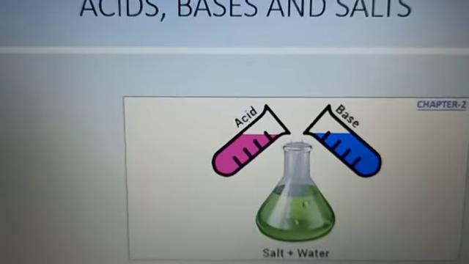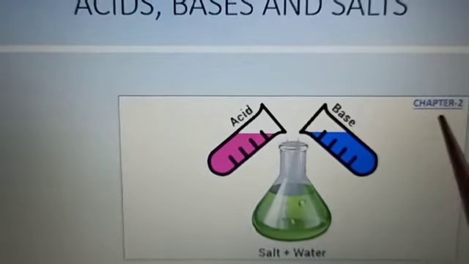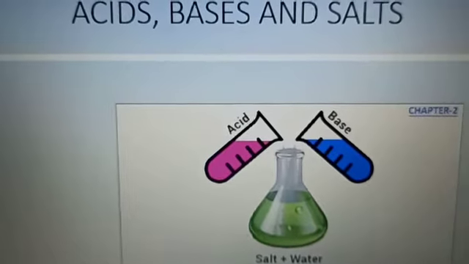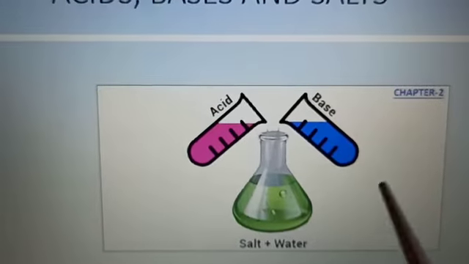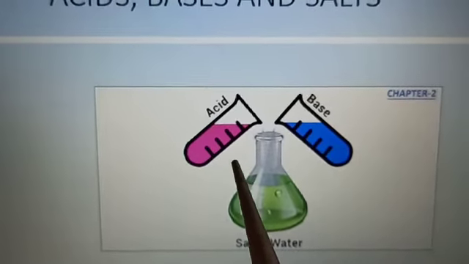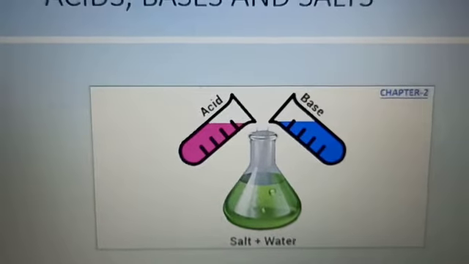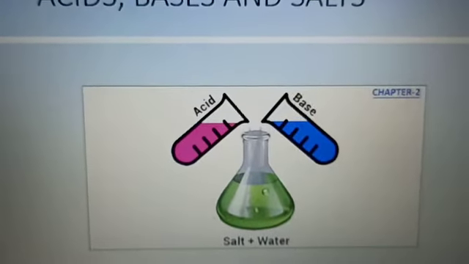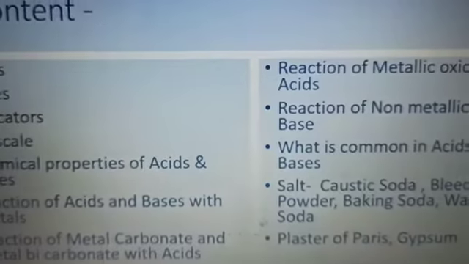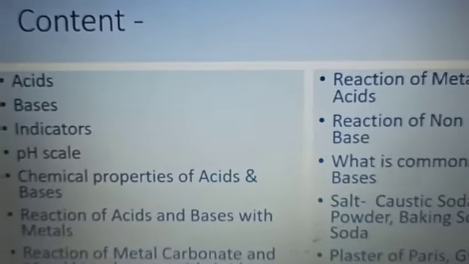Good morning, students. We are going to study the second chapter of chemistry, that is Acids, Bases and Salts, and in this chapter you will study a few acids, bases as well as some salts and their different properties as well. So what is the content? Have a look at this.